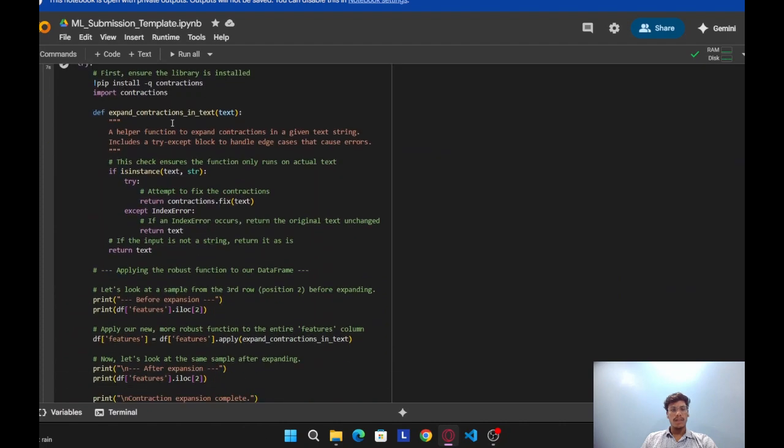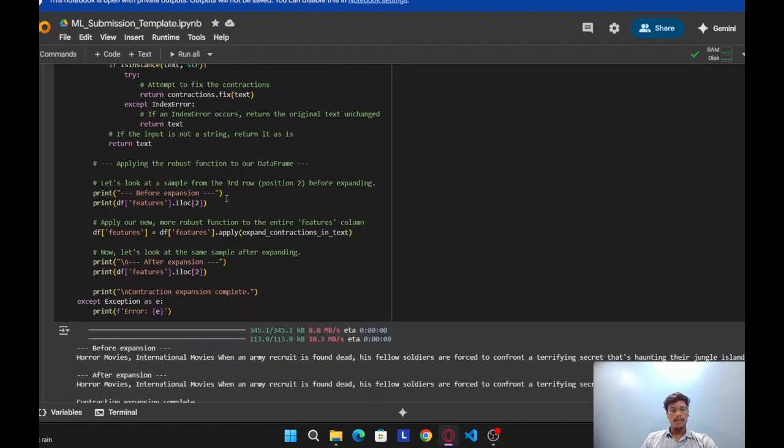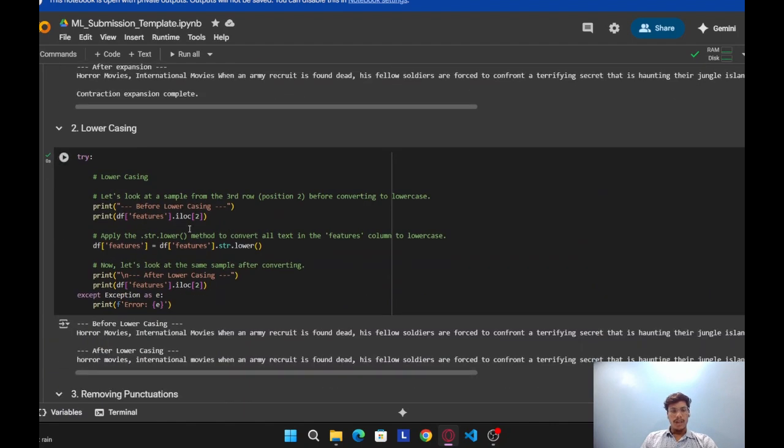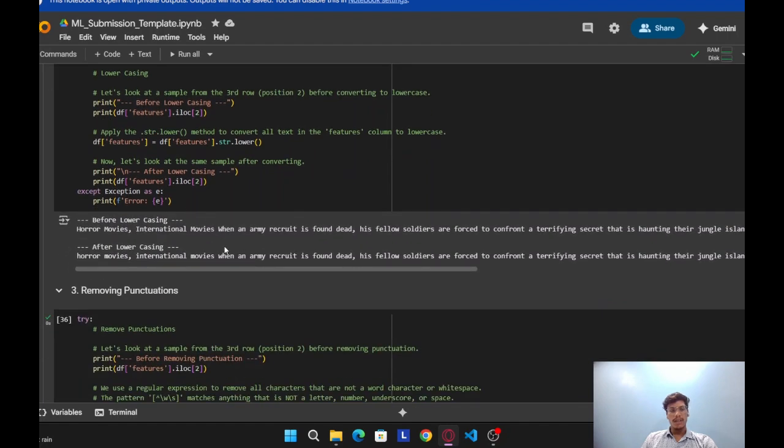Textual data processing. Here we expand contractions, and from the output you can see the difference before expansion and after expansion. In lowercasing, I have converted all uppercase into lowercase.